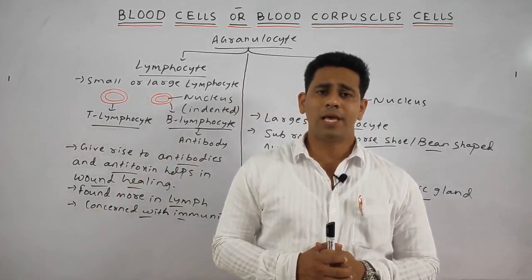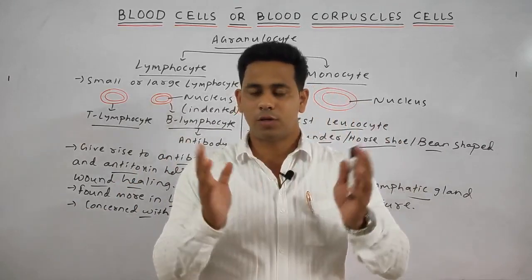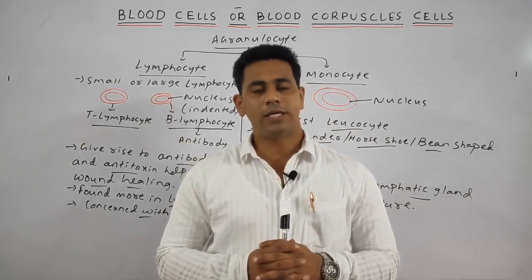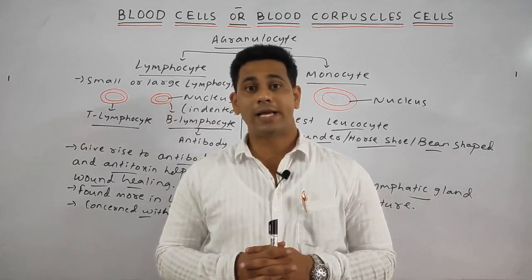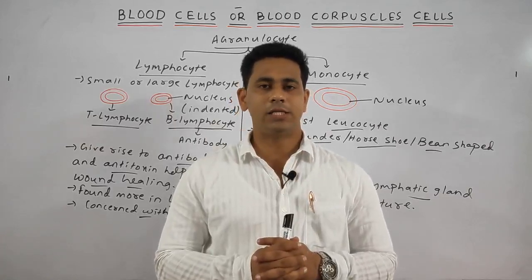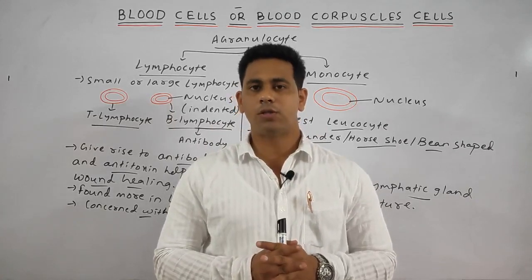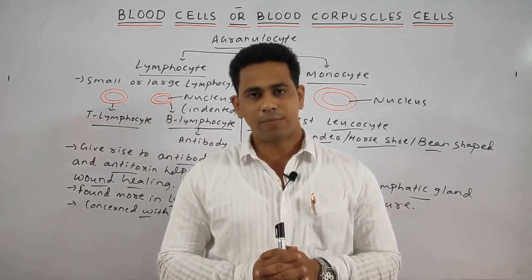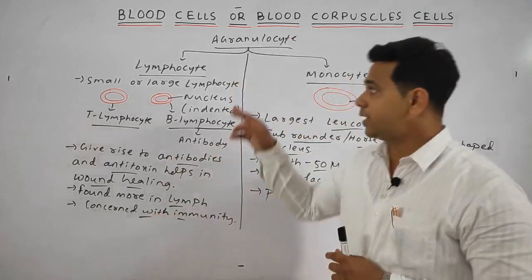Next we discussed hemolysis, in which endosmosis occurs and the RBC ruptures. It is called the red cell ghost. In the other case we discussed exosmosis, where shrinking of the RBC takes place. It is known as echinocytes. Further, we discussed the various types of WBC on the basis of the presence of granules. If granules are present, it is called a granulocyte. If granules are not present, it is known as an agranulocyte.